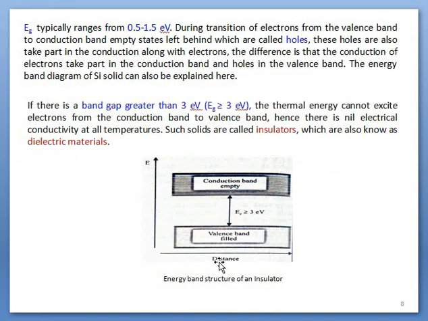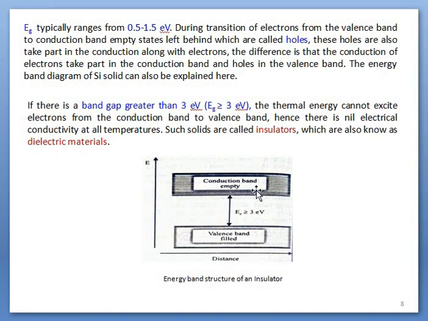If the gap is more than 3 electron volts between the valence and conduction band, then it is not possible for electrons to jump from the valence band to the conduction band, even when a high amount of energy is provided. Now it is difficult to overcome this forbidden energy gap. These kinds of materials are called insulators, in other words, dielectric materials.